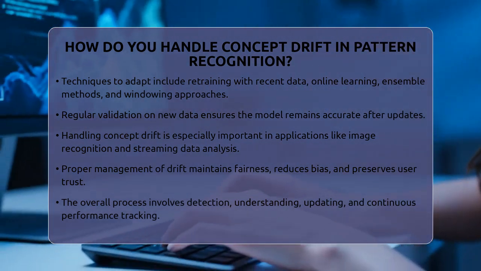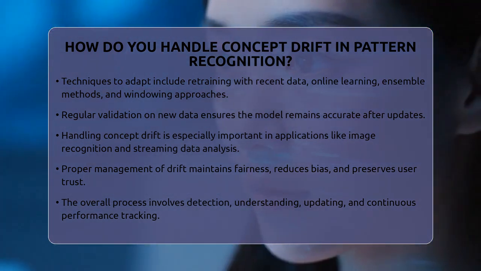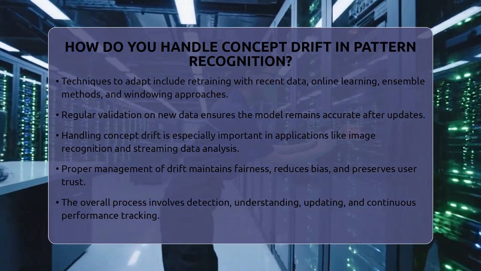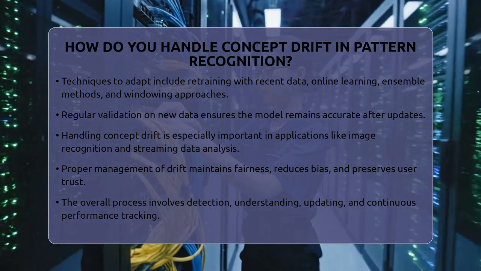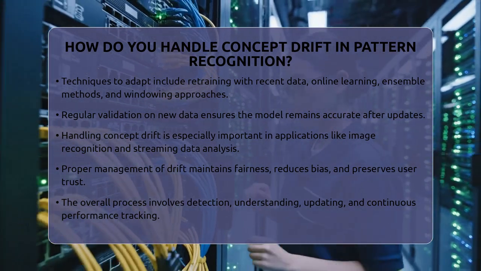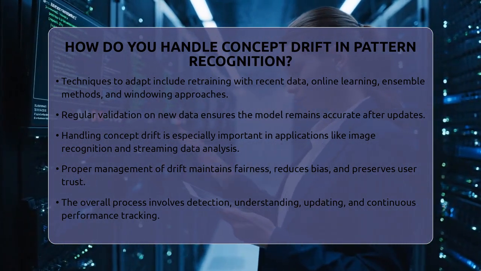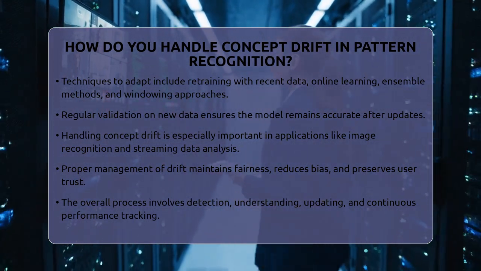In short, handling concept drift involves detecting when the data relationships change, understanding the type of change, updating the model through retraining or online learning, and keeping a close eye on performance. This process helps AI systems stay effective and trustworthy as the world around them evolves.